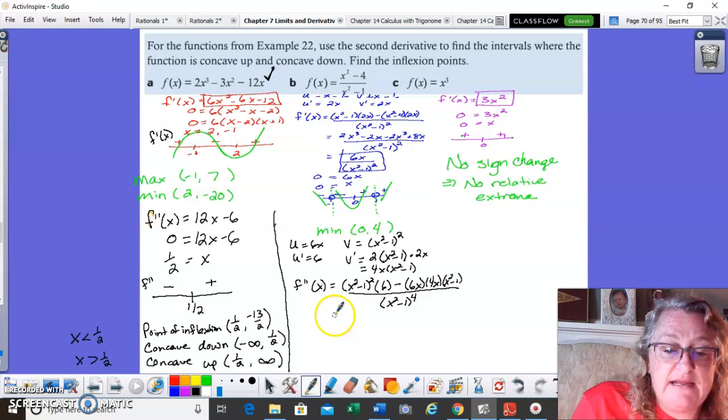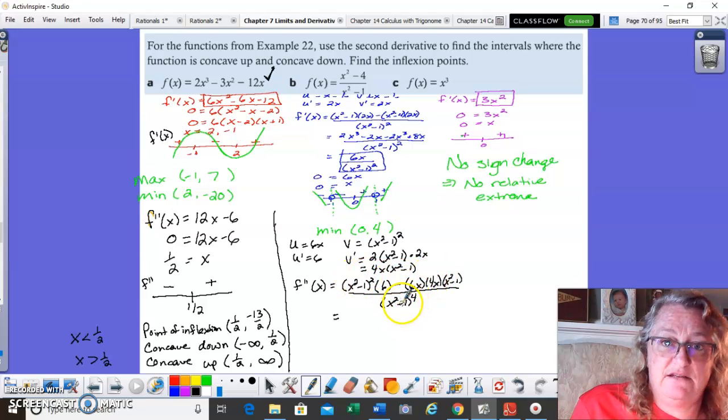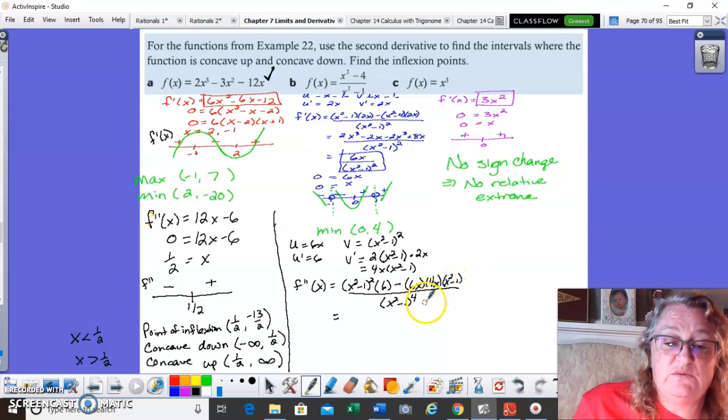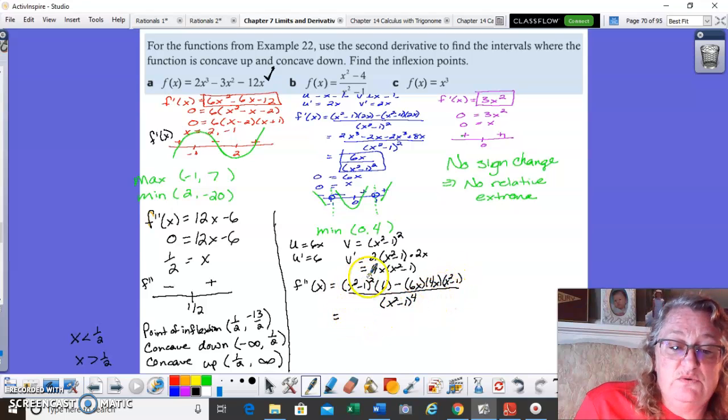Okay, if this is not a calculator problem, it's hard to recognize, but there is actually a common factor in both of the numerator terms and the term in the denominator. And the common factor is an x squared minus 1. So I reduce this by an x squared minus 1, and that's just x squared minus 1.